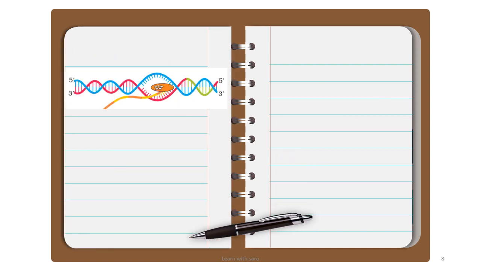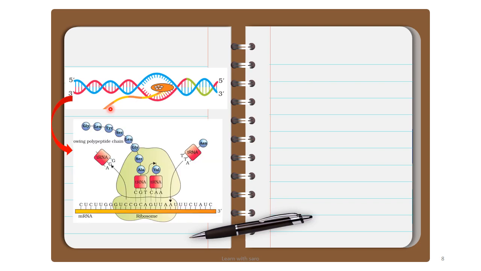So here comes, once the DNA has been replicated and the cell has been divided, that DNA will give rise to mRNA. Here you can see the synthesis of mRNA, and this is the mRNA. mRNA is synthesized from the DNA, and once the mRNA is synthesized, who is the protein factory of a cell?